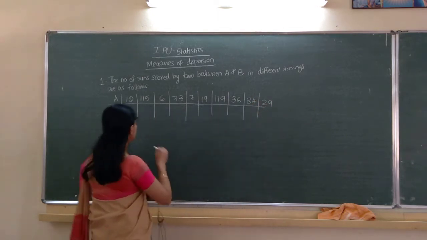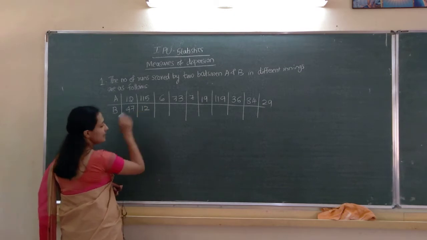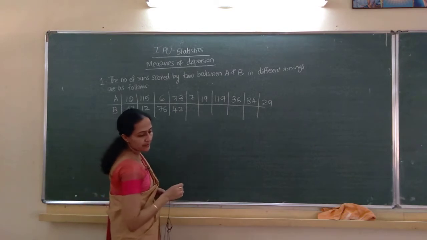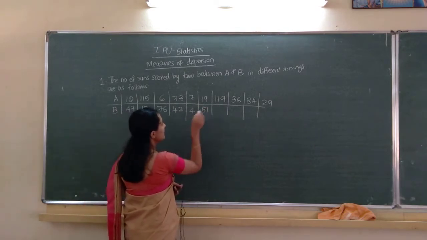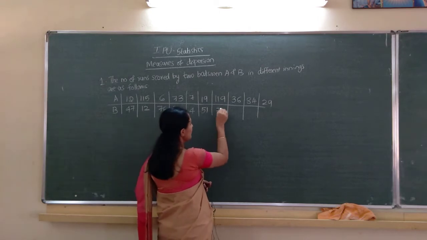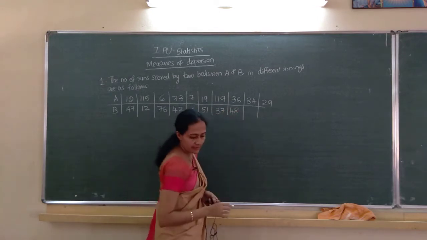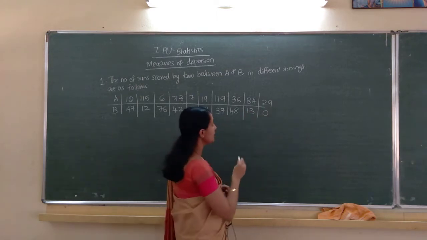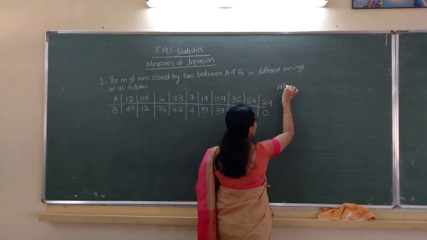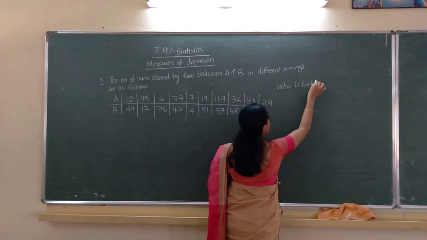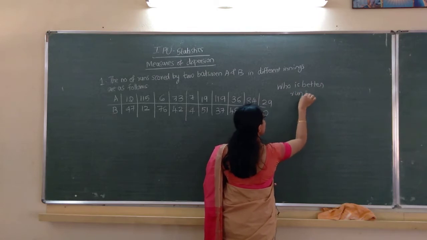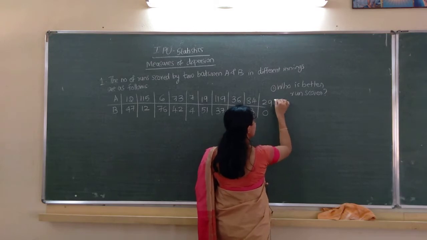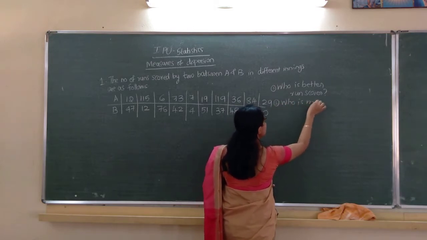B: 47, 12, 76, 42, 4, 51, 37, 48, 13, 0. Who is better run scorer? That is the first question. Second one, who is more consistent?